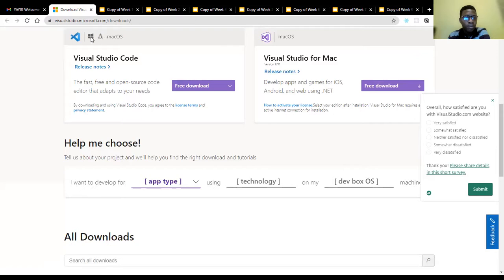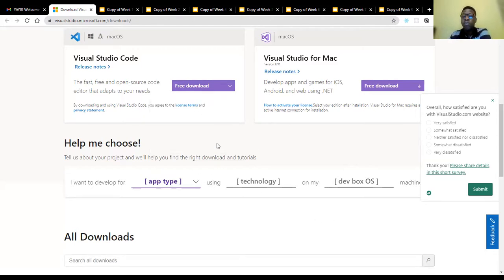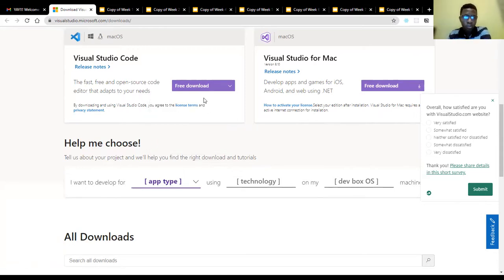But this is for Mac, so I'm just going to select Windows. So you just click on this to install. This is just like a visual presentation for those who are finding it difficult to install. You just click on this to install the Windows version of Visual Studio Code. After downloading the installer, you just install it by clicking next, next, next. It should be very intuitive. So just click on next until you get it installed on your PC. So that's for Visual Studio Code, and not Visual Studio.